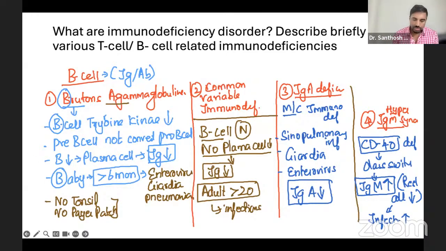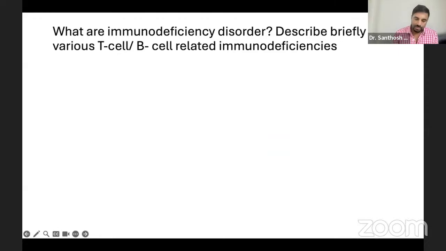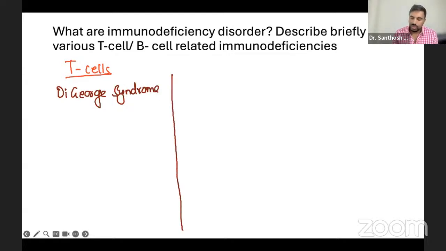Now we are going to the T cell. In T cell defect, we already spoke about the list. The first disease we are going to talk about, a very important one, is DiGeorge syndrome. If you write about DiGeorge syndrome, you'll get almost full marks.